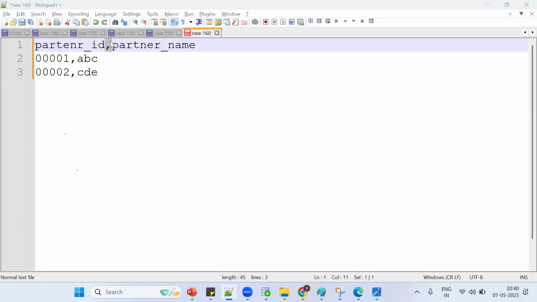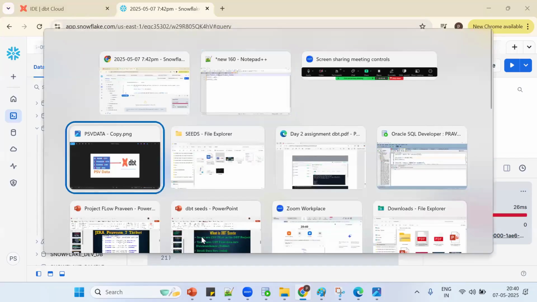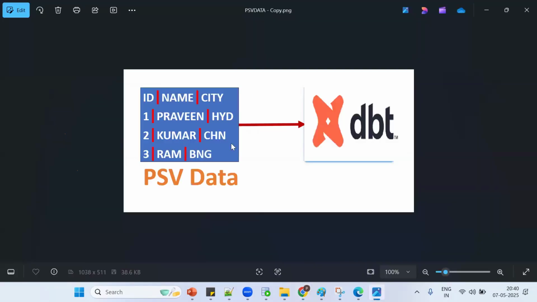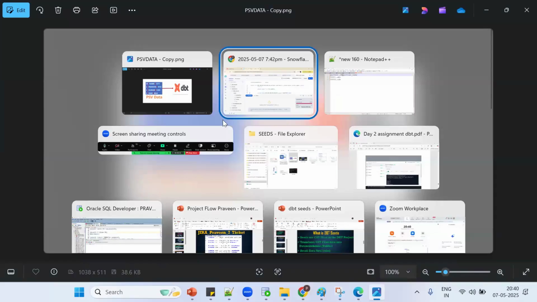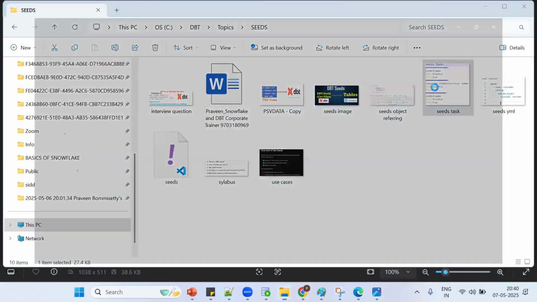How can we say that in the YAML file? So your task is to work on this pipe delimiter file. So this is one question they ask. Same thing, one more question is there. So this is one more question.